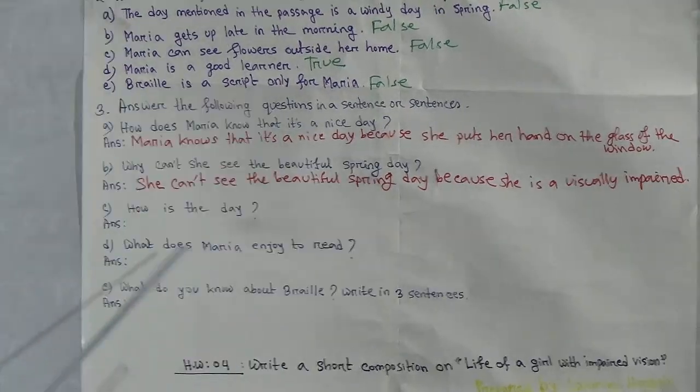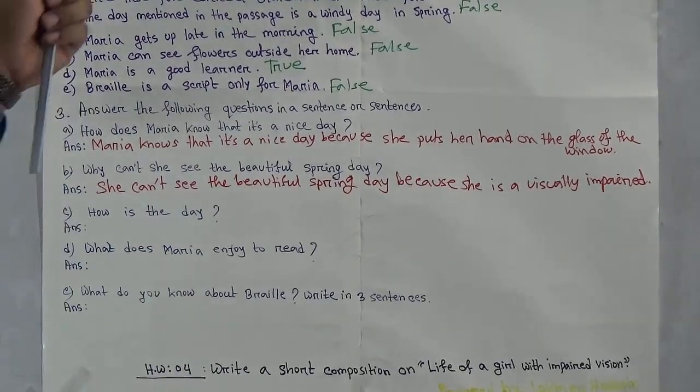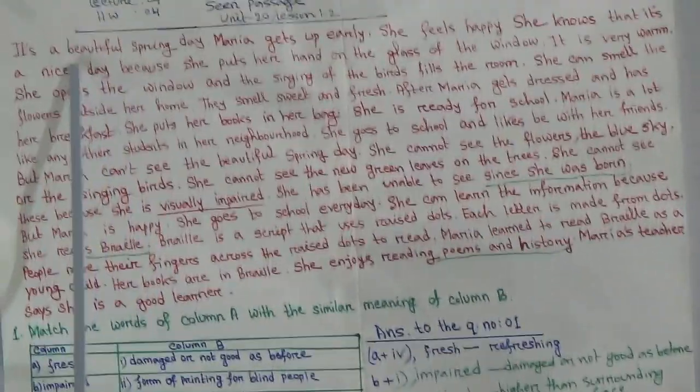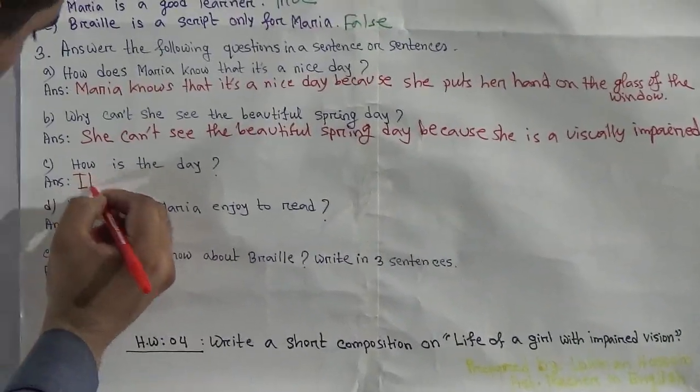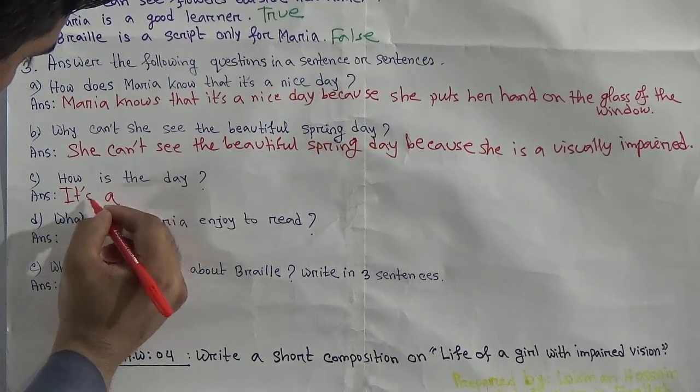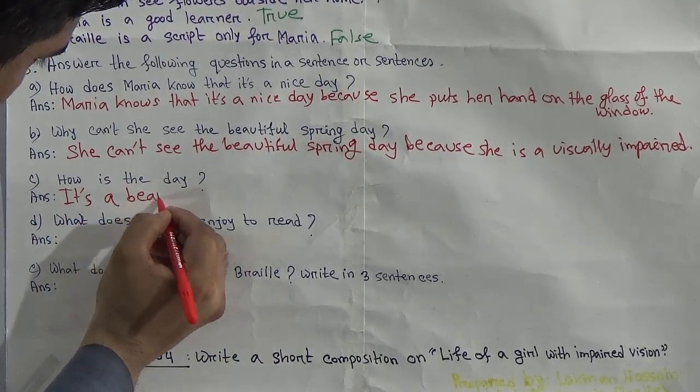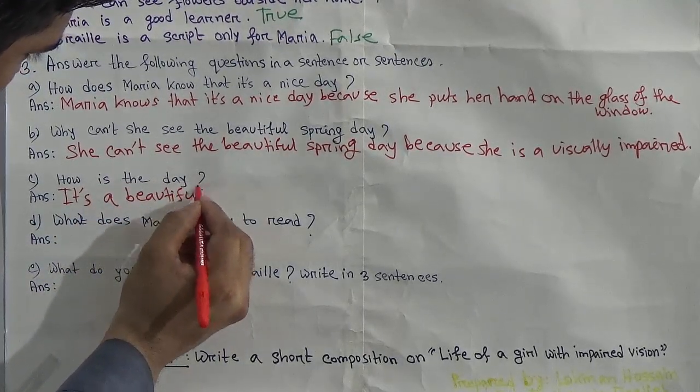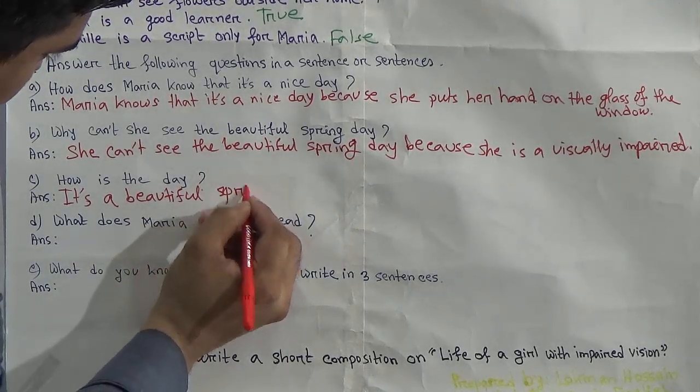Okay, next, how is the day? The very beginning line of our passage is right here: it's a beautiful spring day.